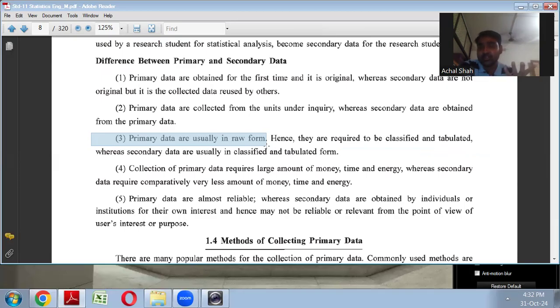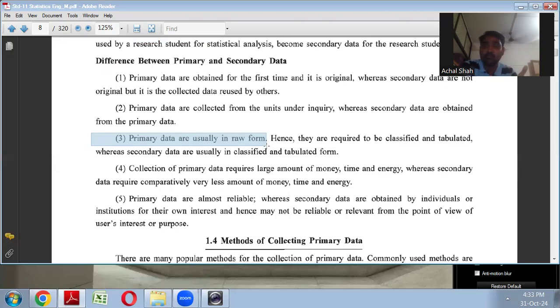So there could be different things in that, like income of the workers, expenditure they are doing, education level, right? Number of family members, right? These are all information. Now, when you are collecting the data personally, when you are taking information from them, it will be in raw form generally, right? You will just write down the answer. It would not be properly classified or tabulated.